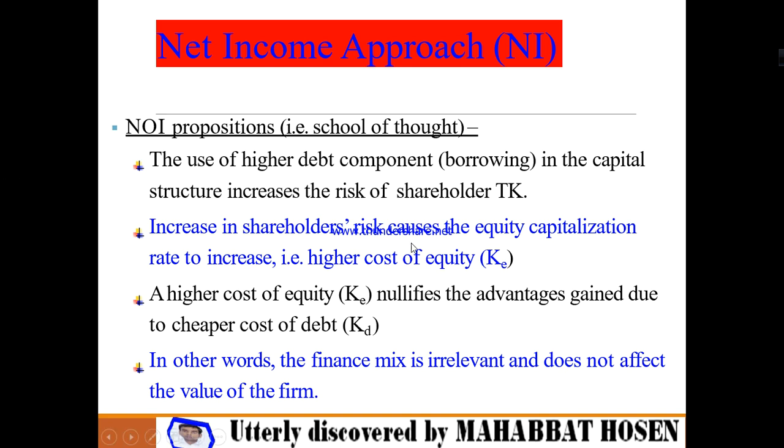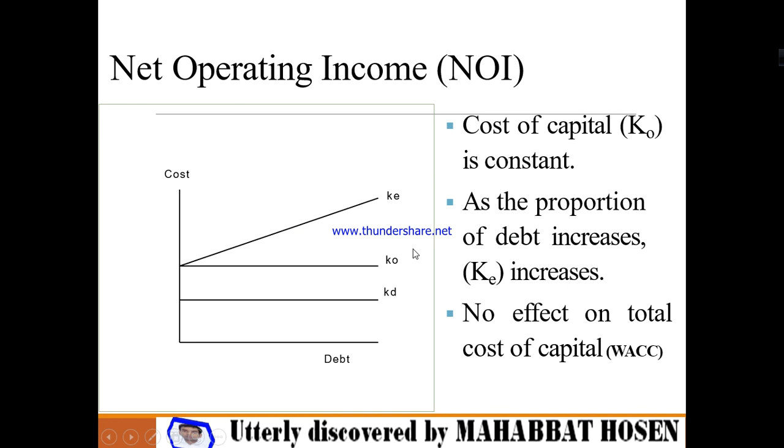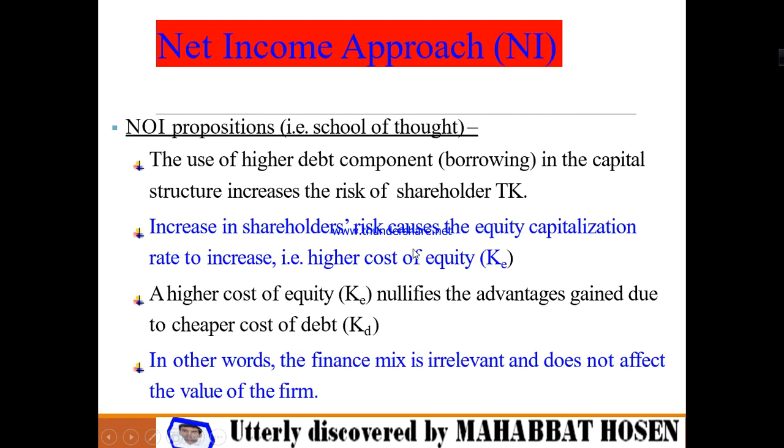Increase in shareholder risk causes the equity capitalization rate to increase.